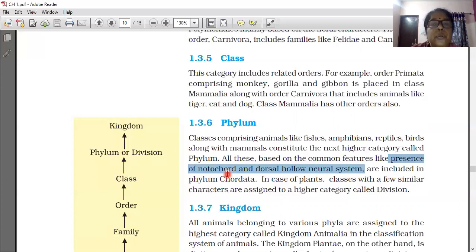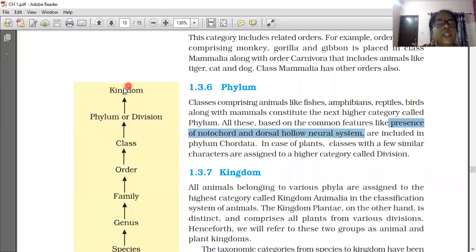They are presence of notochord and dorsal hollow neural system. Dorsal means the back side. Dorsal side is this one and this is the ventral side. Hollow means a cavity will be there. Neural system means nervous system is present. These are the two common characters of phylum Chordata. Are you noted? In case of plants, classes with a few similar characters are assigned to a category called division. What is phylum for animals is division for plants only.